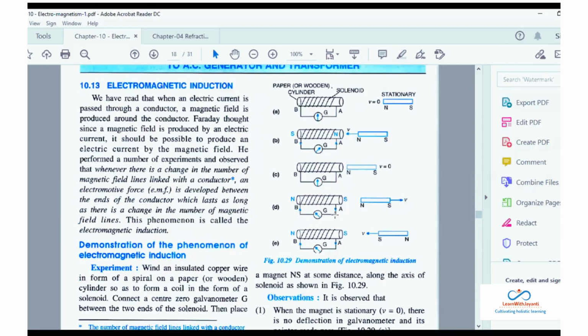Now you change the direction of the magnet. When you change the direction of the magnet, like south to north, and you pull it towards the solenoid, again you see the deflection. What are you trying to interpret from this? Can anyone tell me? Whenever the magnet is moving towards the solenoid, there is a current. Whenever it becomes stationary, there is no deflection in the galvanometer. Did you understand?